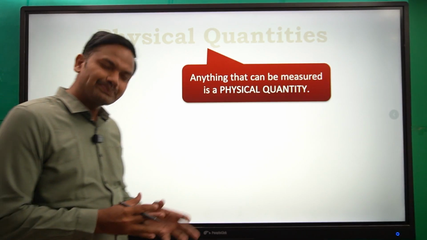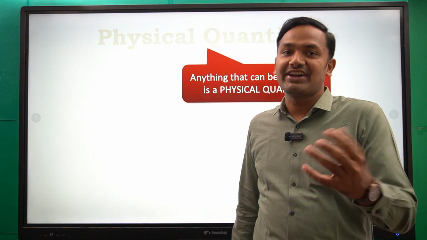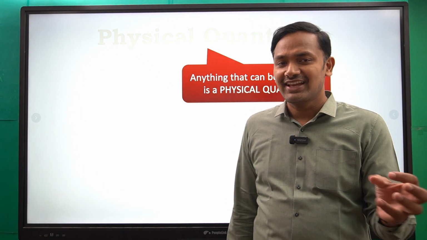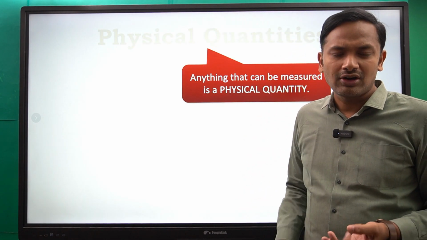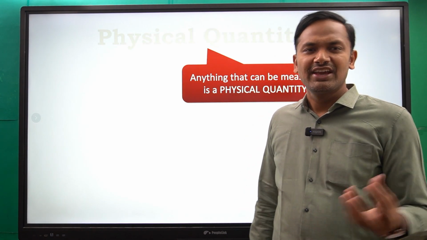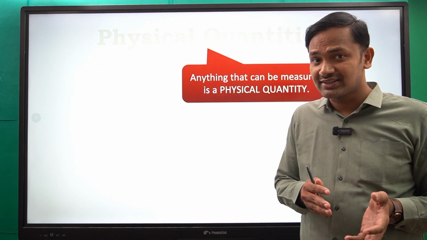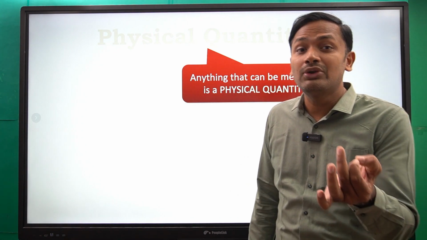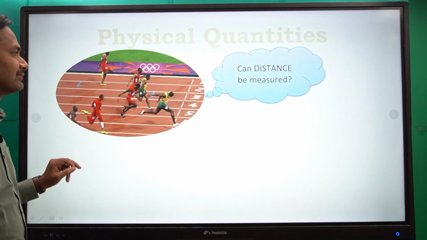Suppose, what is the height of a person? Let us say 5 feet, 6 feet. That is a physical quantity. If you consider the mass or weight of a body, generally what do we say? 50 kg, 60 kg, 70 kg. That is also a physical quantity because we are able to measure them.